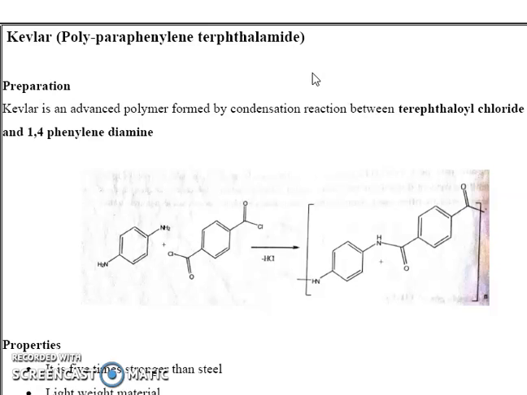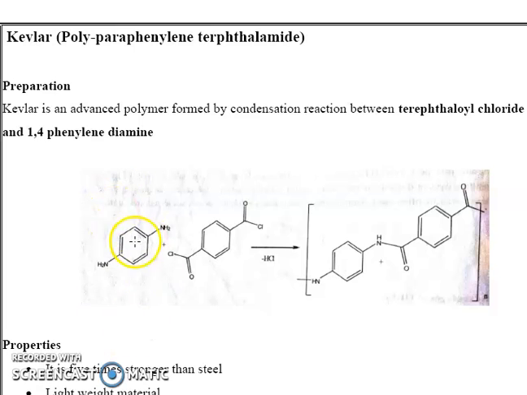Kevlar is an advanced polymer. It is formed by a condensation reaction between terephthaloyl chloride and 1,4-phenylene diamine. These are the monomers.